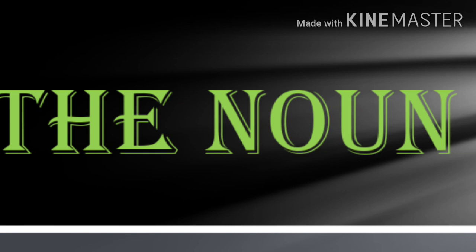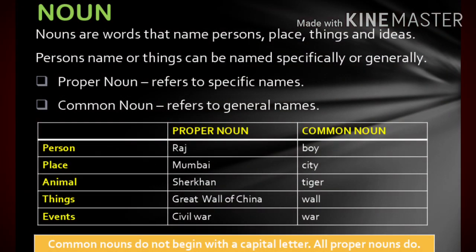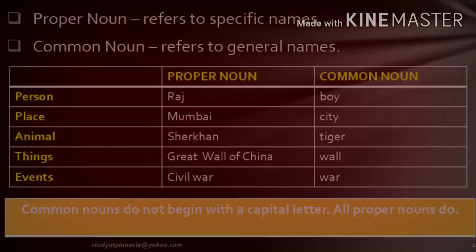I will not be categorizing nouns into so many headings. We'll only be categorizing them into name, place, animal, things, and events. Now let us do this one by one. Noun is a name of a person. It could have specific names, which we call proper nouns, and general names called common nouns.